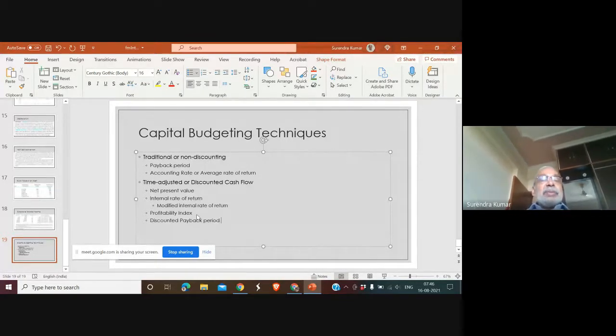Cash flow for investment is your cash outflow, and cash flow from operations is your cash inflows. So except this technique which we are going to discuss today, that is accounting rate of return or average rate of return, all other techniques are based on the concept of cash flow.